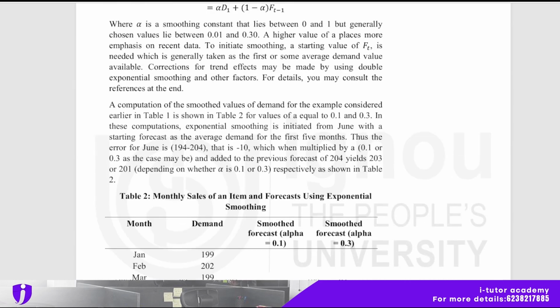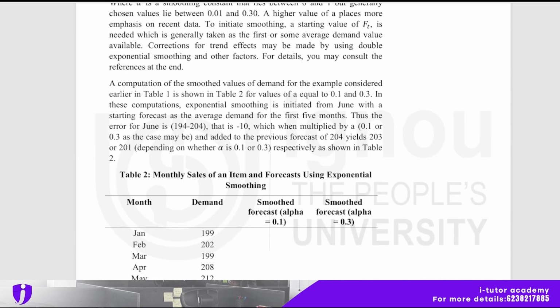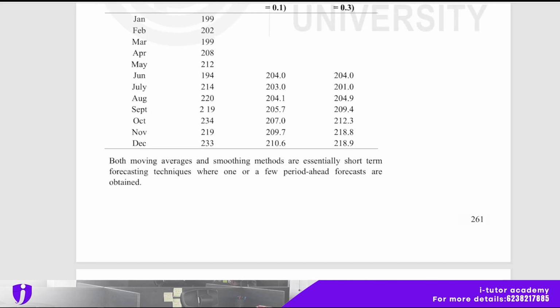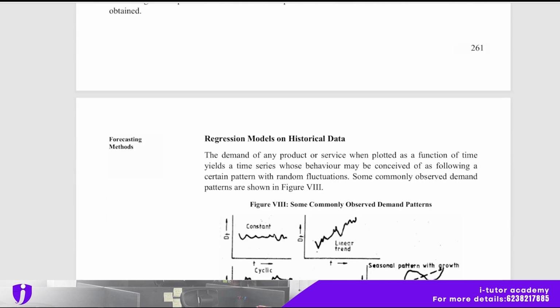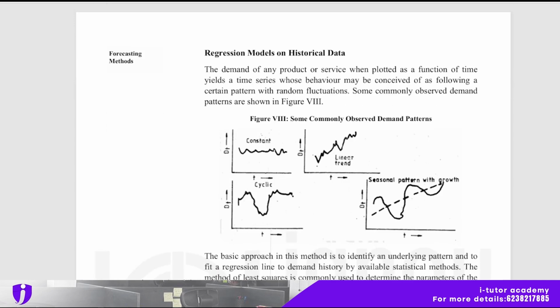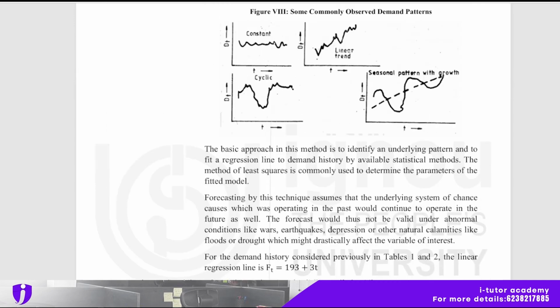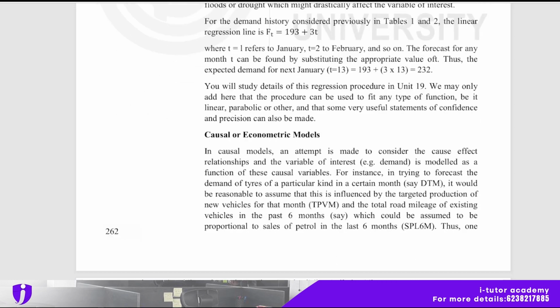And Table 2 also, monthly sales of an item and forecast using exponential smoothing. Based on this table, here is also an analysis. Regression models on historical data. The demand of any product or service, when plotted as a function of time, yields a time series whose behavior may be conceived of as following a certain pattern with a random fluctuation. Some commonly observed demand patterns are shown in this figure. You just go through your IGNOU study material and it will be clearer.